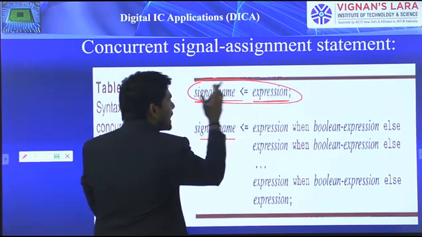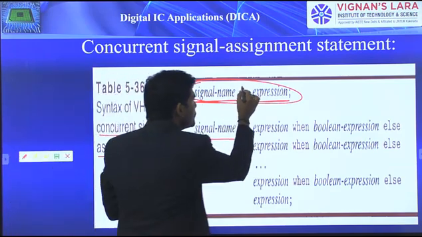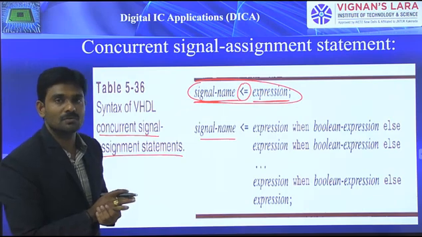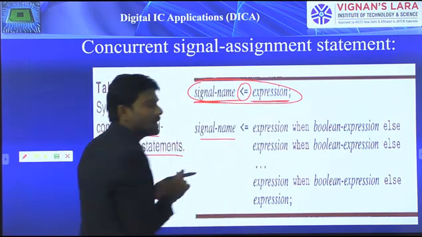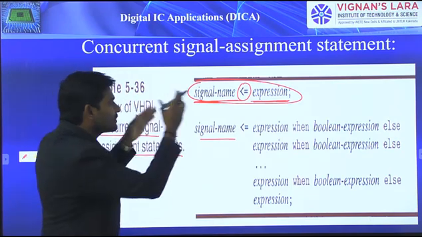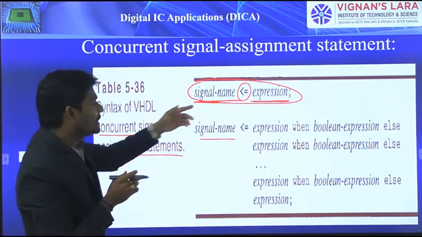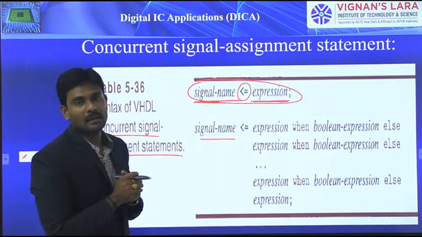That value will be assigned to the left hand side signal name using the assigning operator less than or equals to.